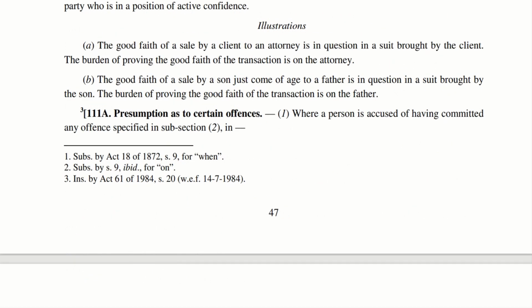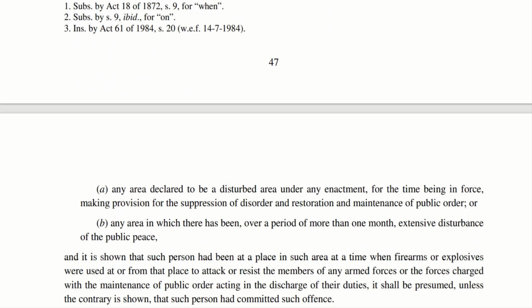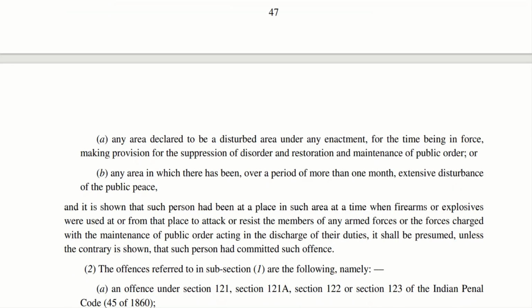Section 111A, Presumption as to certain offences. Imagine if someone is acting against the government or trying to wage a war against the government or trying to do something which is against a country, particularly India in this case. In that case, how should that person be treated or how should presumption be done?